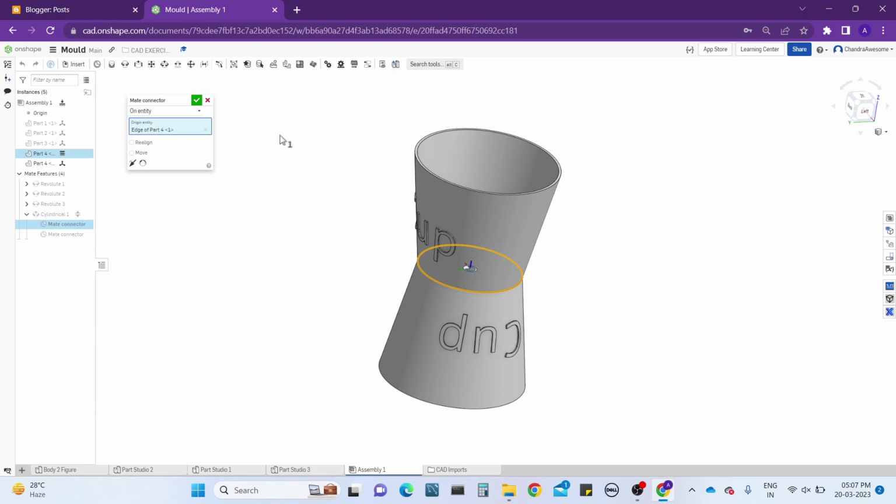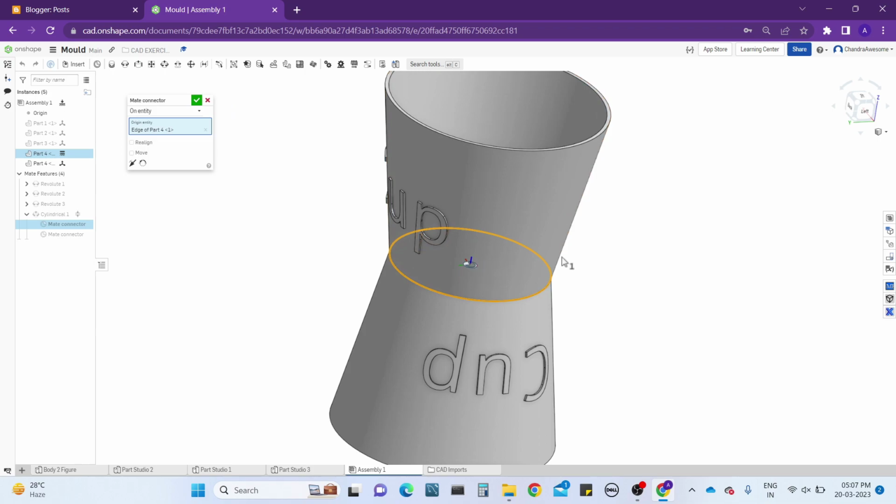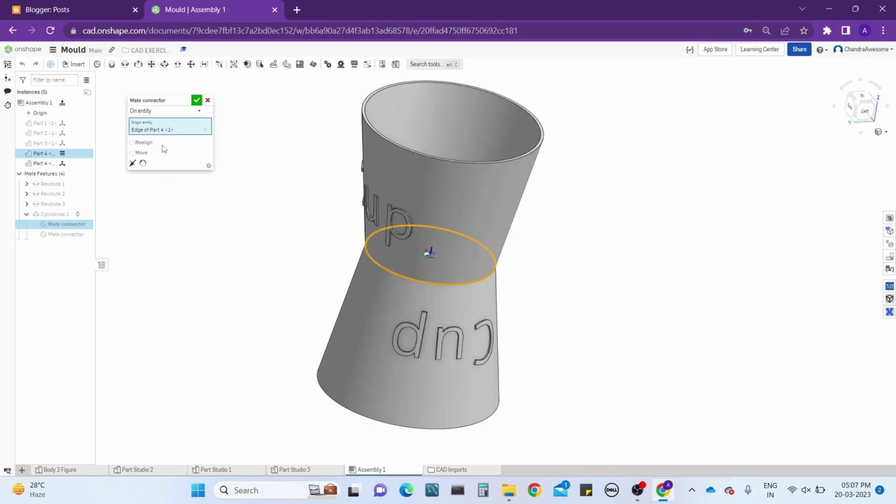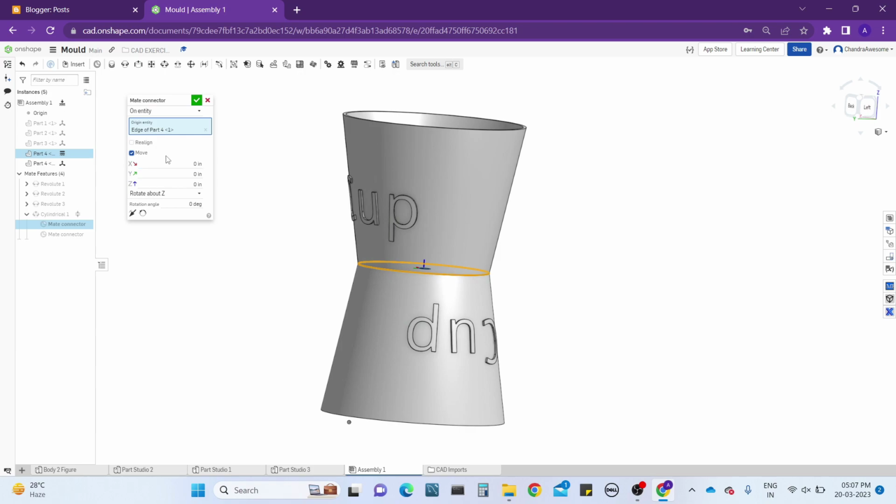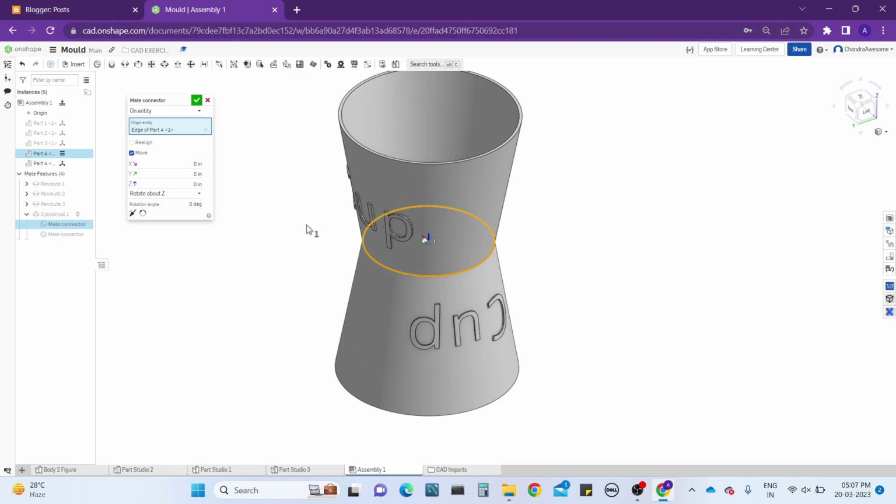Entity means this is the entity of the part which we selected, and it has two options, realign or move option. Realign means we are going to change the position of the mate connector of the two parts. Okay, so just now I'm going to teach you about the move option. And here you can see we have all directions in which you want to make the part connected